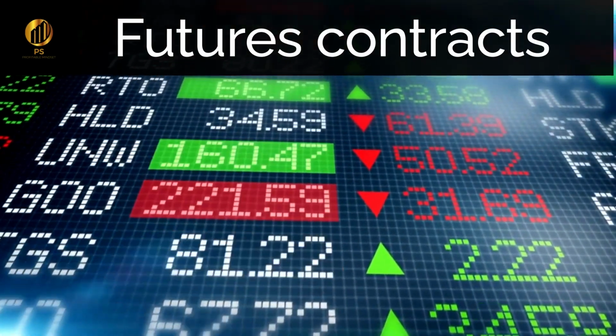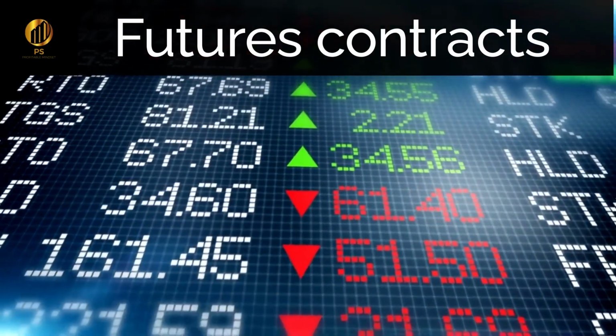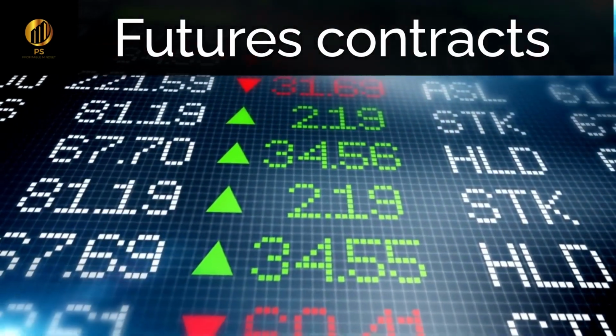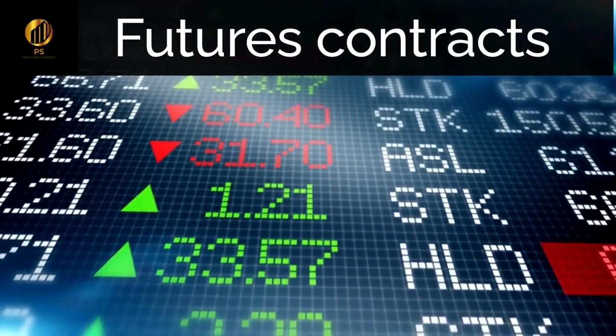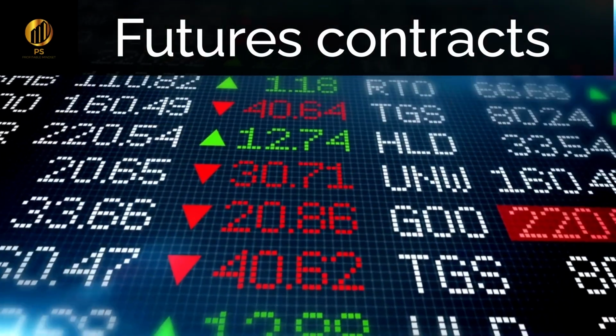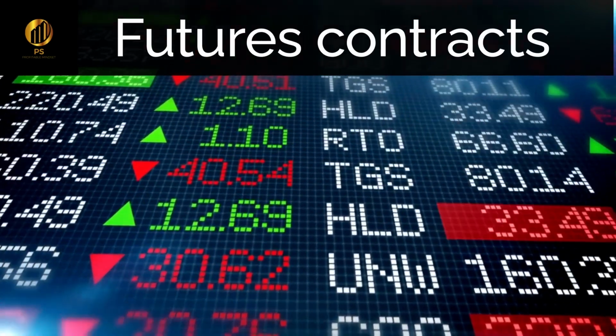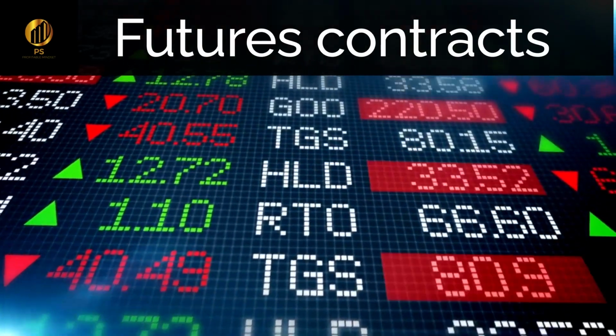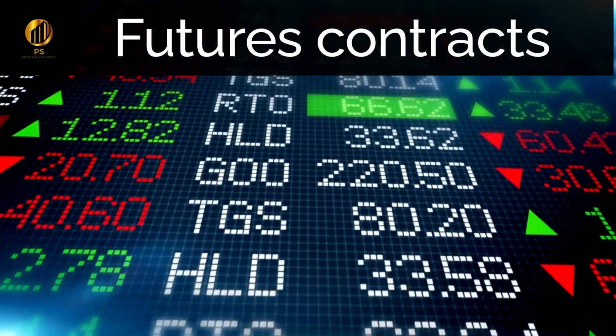Second, hedging. Futures contracts can be used to hedge against potential losses. For example, a farmer may sell a futures contract for the crop they will harvest in the future to lock in a price and protect against potential losses if the price of the crop falls.